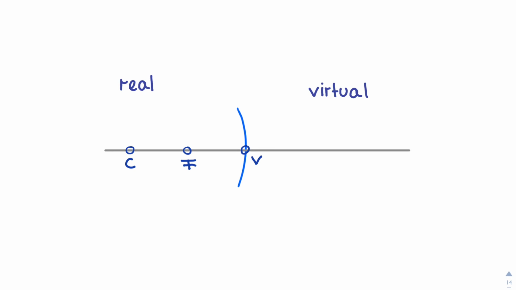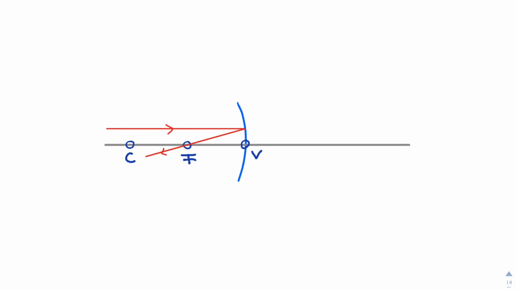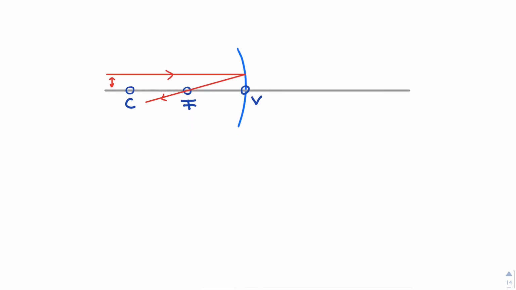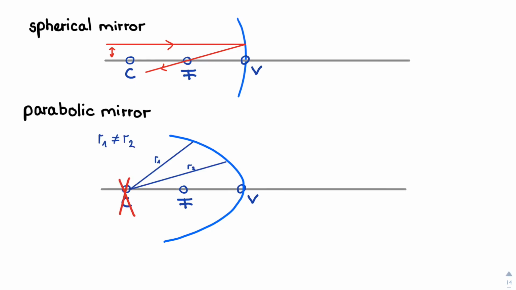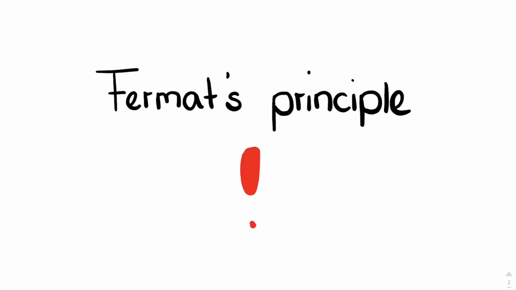We've mentioned the spherical mirror before, maybe you can remember. In that case, only rays of light which are close to the principal axis pass through the focal point. To solve this problem, parabolic mirrors are constructed. A parabolic mirror doesn't have a center of curvature anymore, because the radius of curvature is different for different points of the mirror. Maybe you also can remember Fermat's principle, which we have mentioned before, and which is, we repeat ourselves, an incredibly important thing, because it's the underlying principle of refraction.